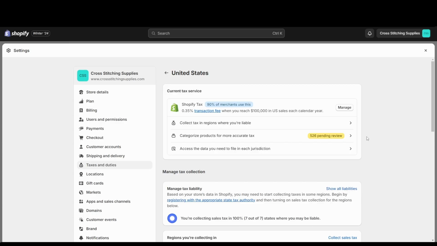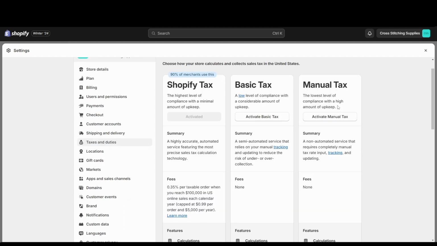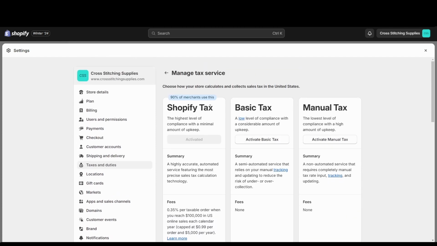sales tax. So I'm adding this in after I'd recorded the first part of the video. This page has already changed a little bit from the last time, and it might be because my sales fell under that $100,000 for a calendar year. But I wanted to show if you hit manage over here, a page will pop up where you can choose what type of tax service you want from Shopify.